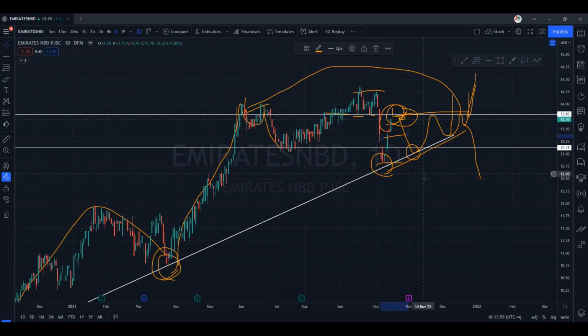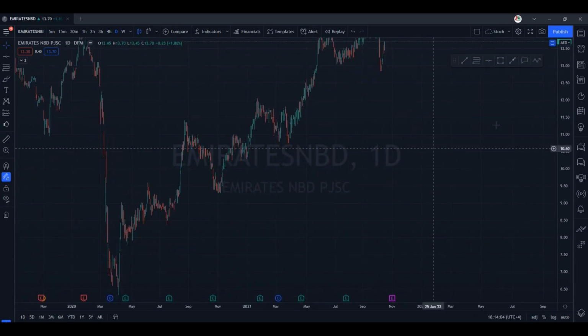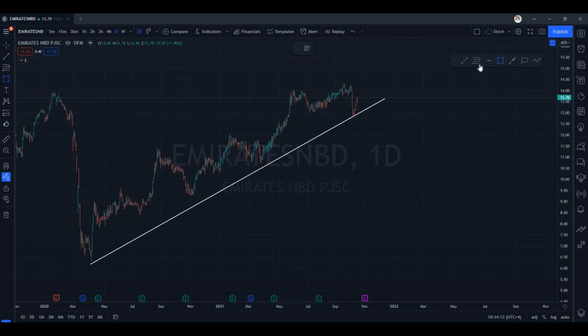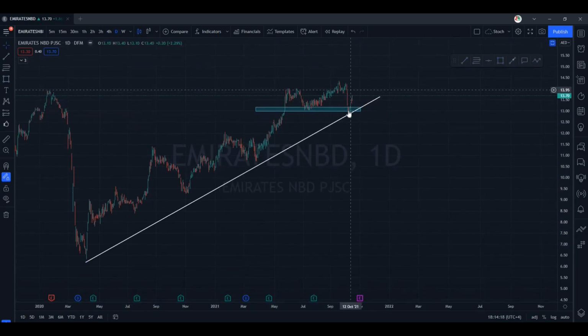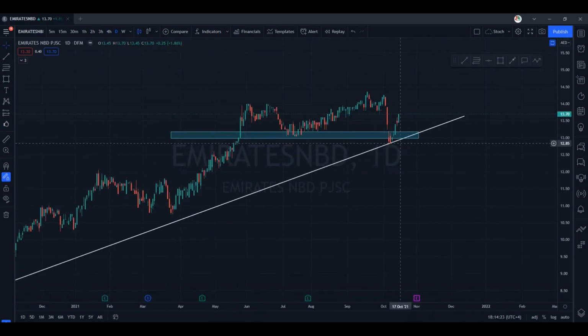Now let's talk purely about the trend. If we talk about the trend, yes, it's making swing highs and swing lows. So still we can count it in an uptrend. Yes, support is broken. This was the immediate support zone. We can see market closed below the support zone. Let me adjust the chart. So this was a support. From here market started to move up. It broke the support zone. We can see somewhere near the trend line it has taken a bounce, and now it's trying to move up.